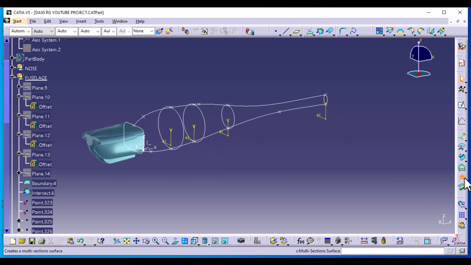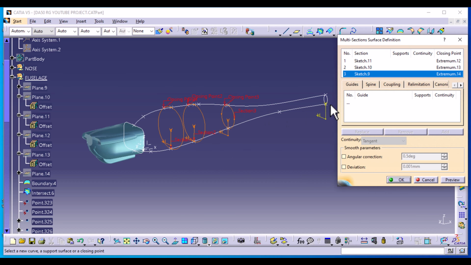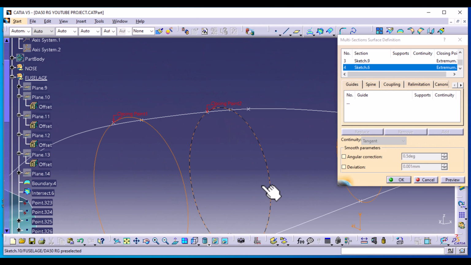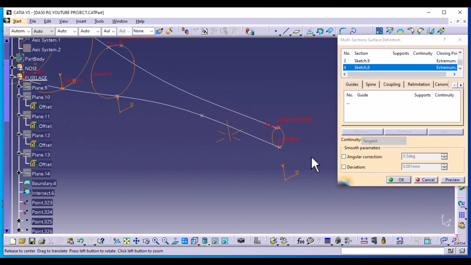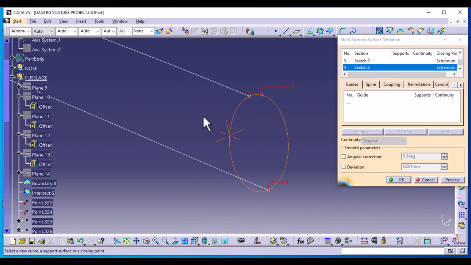Go to surfaces, multi-section surfaces, and just select these 3 profiles. Now, one thing you want to make sure is that all the closing points are at the same point, and also they are facing the same direction. So you can see these are our first one, second one, third, and zoom in on the 4th one to make sure they are all similar.